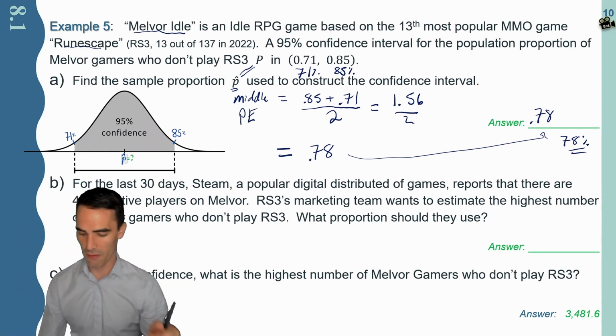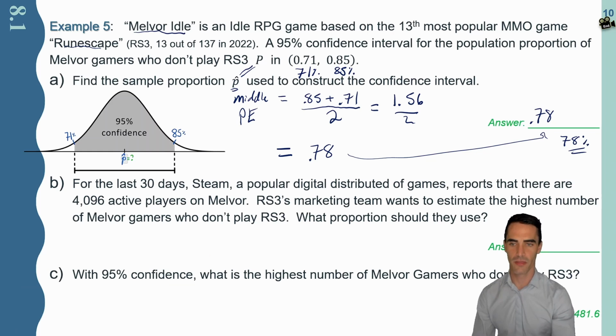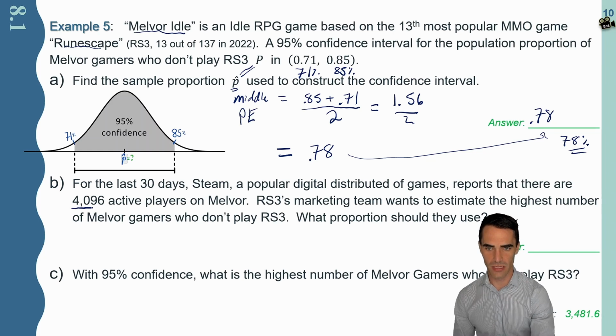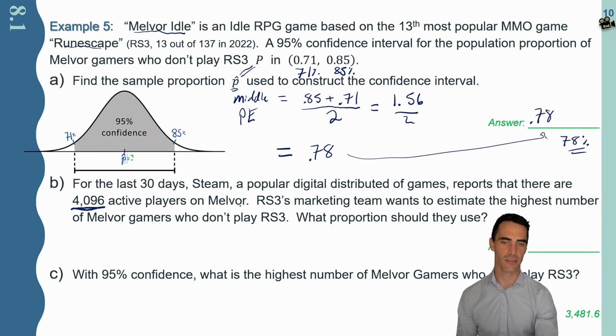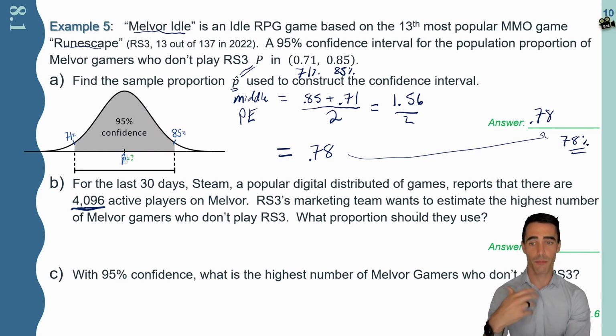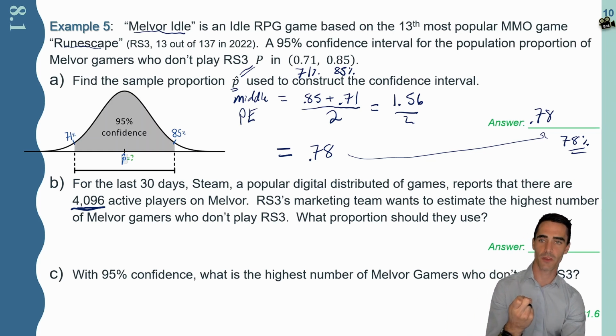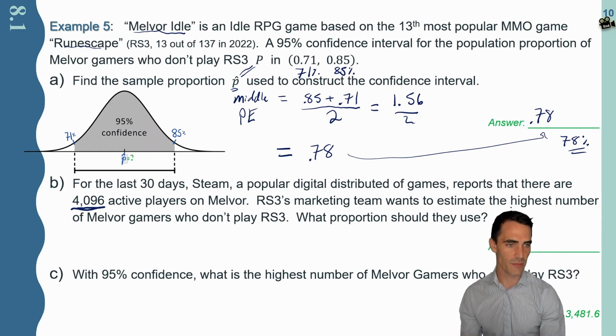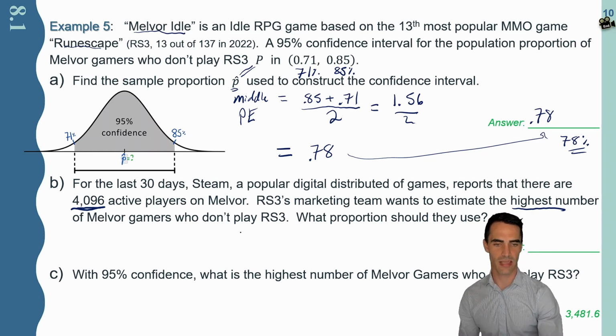So here's how we can apply this confidence interval, and we have two little applications here. The first one. For the last 30 days, Steam, a popular digital distributor of games, reports that there are 4,096 active players of Melvor. So RS3's marketing team is like, hey, maybe we can pay for an ad and try to capture some of those people who are already familiar with our gameplay, and they might want to play our game. But they want to estimate the highest number of Melvor gamers who don't play their RS3 game.